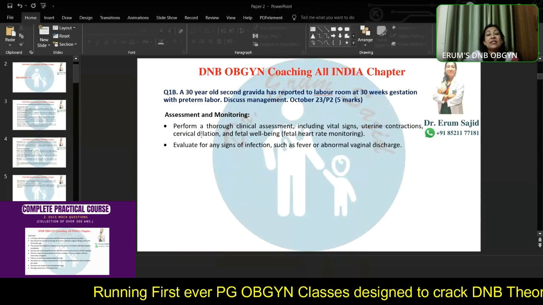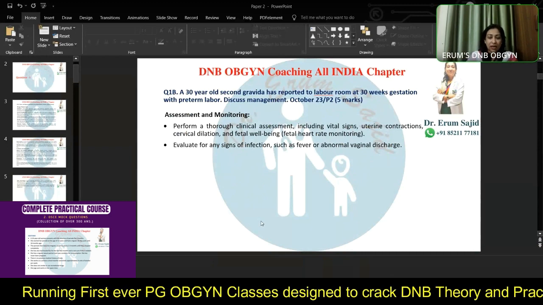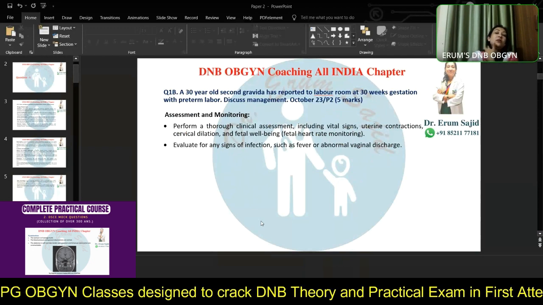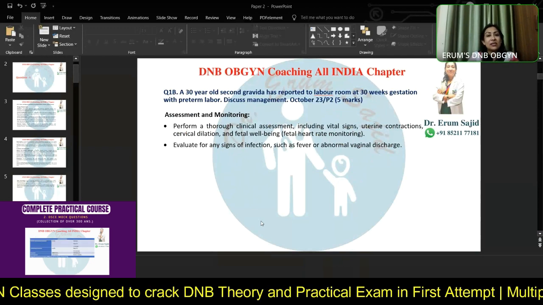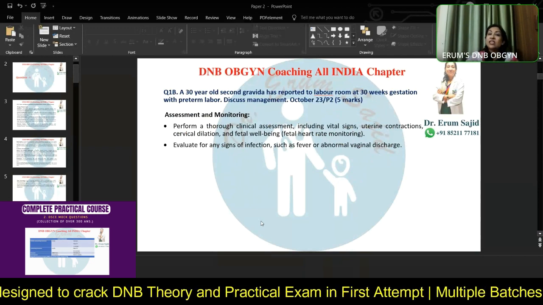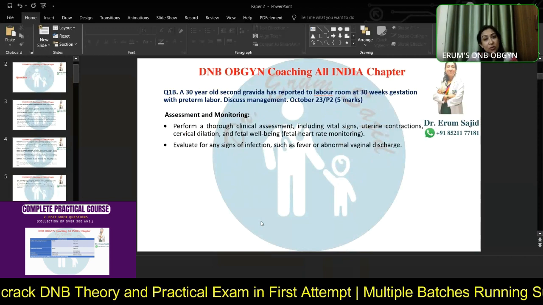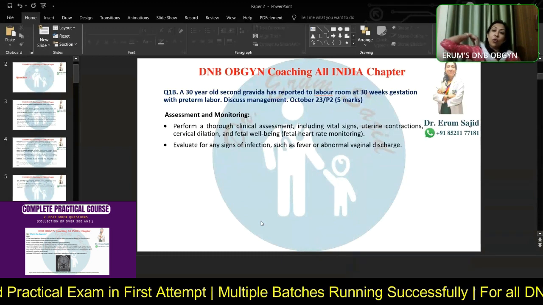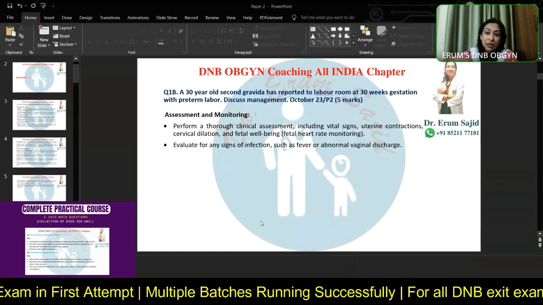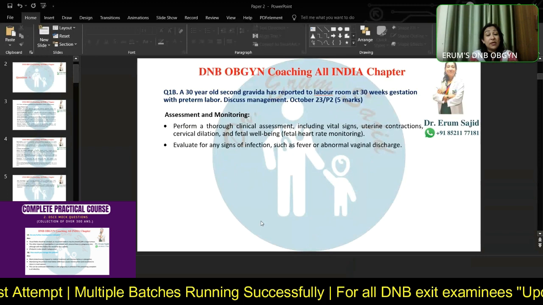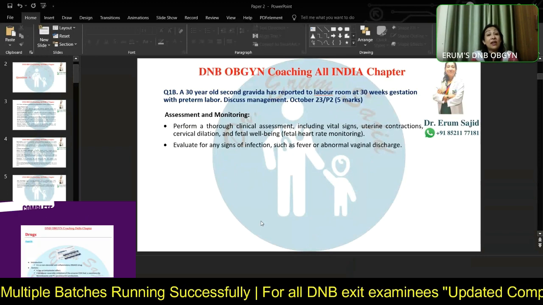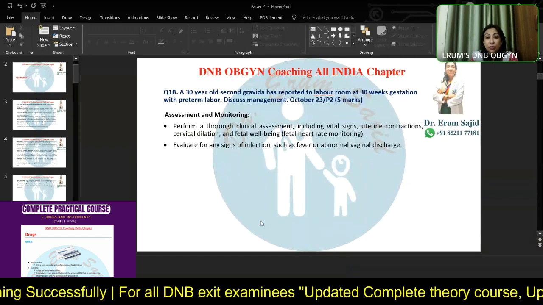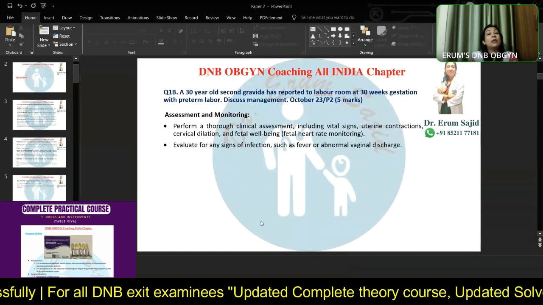Now, this DNB, and I'm sure many other universities also, I have seen a couple of question papers from the universities. They like to ask these case-based scenarios, which is very expected because you are a postgraduate student right now. And if I were to judge you, I would want to judge you on your diagnosis and your treatment. So when a patient comes to you, case-based questions become very, very important and relevant. So a 30-year-old second gravida reported to labor room, 30 weeks gestation with a preterm labor.